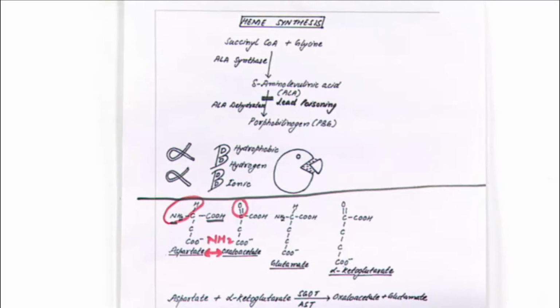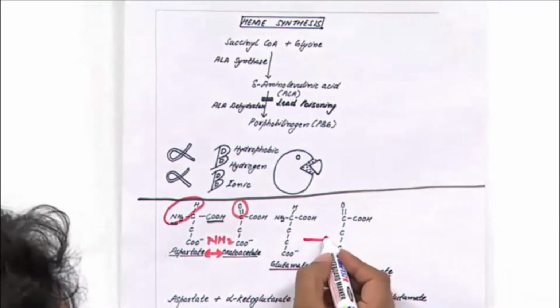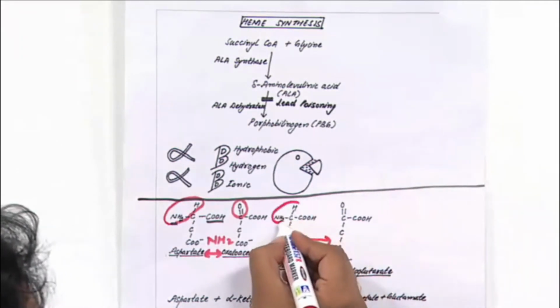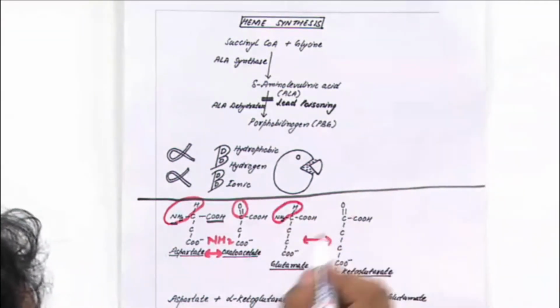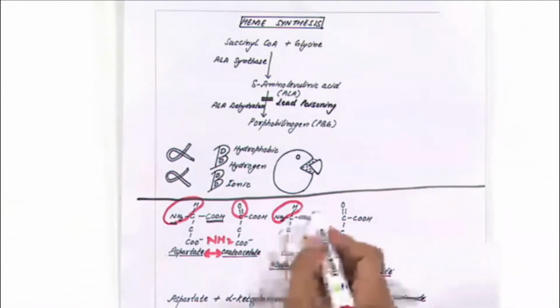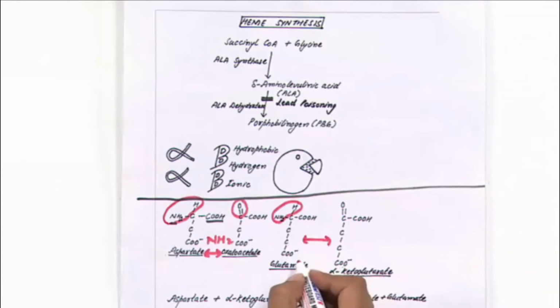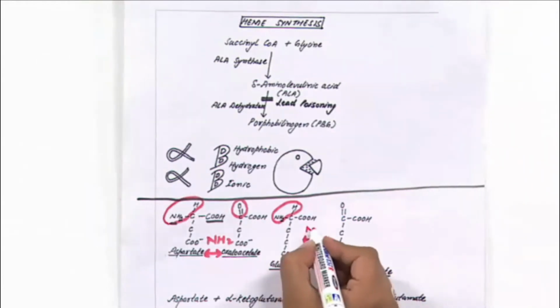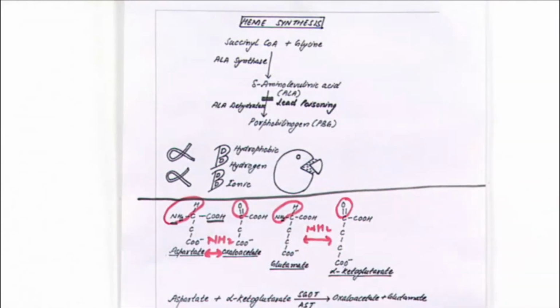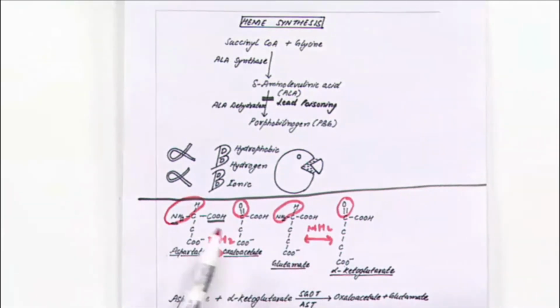The same way with glutamate, if you remove the amino group from glutamate, it will be converted to alpha ketoglutarate. If you join the amino group to alpha ketoglutarate, it will be converted to glutamate. So for glutamate and alpha ketoglutarate, the difference is of the amino group. We know that these are two acidic amino acids, aspartate and glutamate.